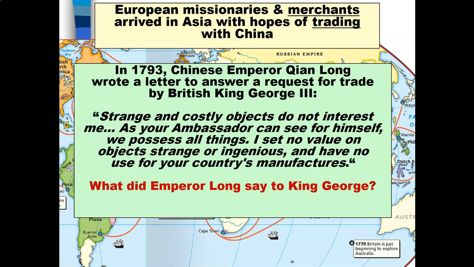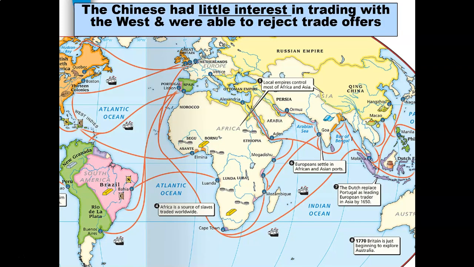And this is what he said: "Strange and costly objects do not interest me. As your ambassador can see for himself, we possess all things. I set no value on objects strange or ingenious, and have no use for your country's manufacturers." Very important quote, which basically tells King George III, we do not need you because we basically have everything that we need. The Chinese had little interest in trading with the West and were able to reject trade offers.